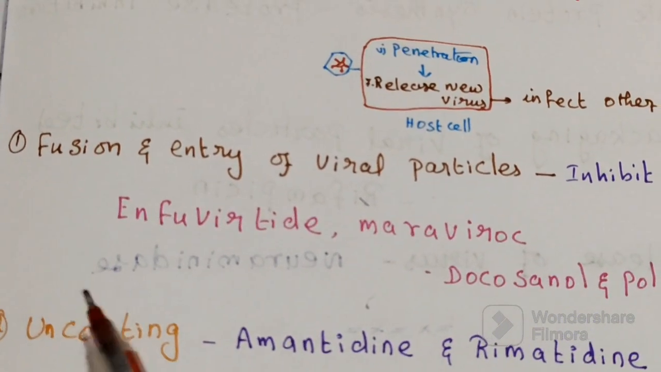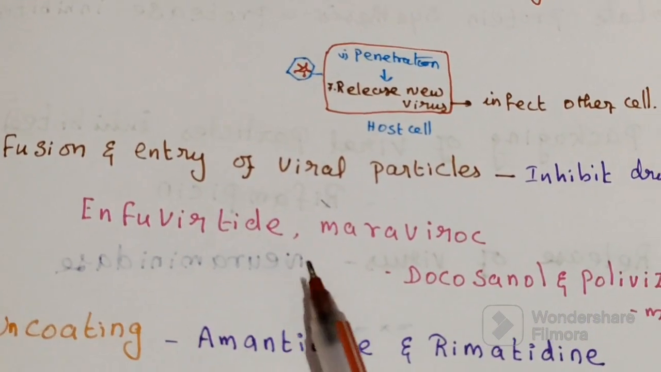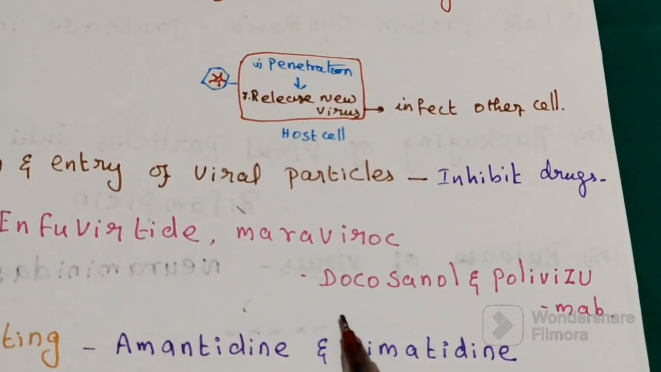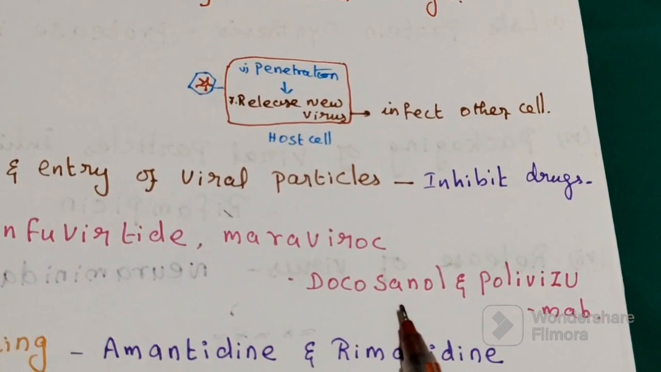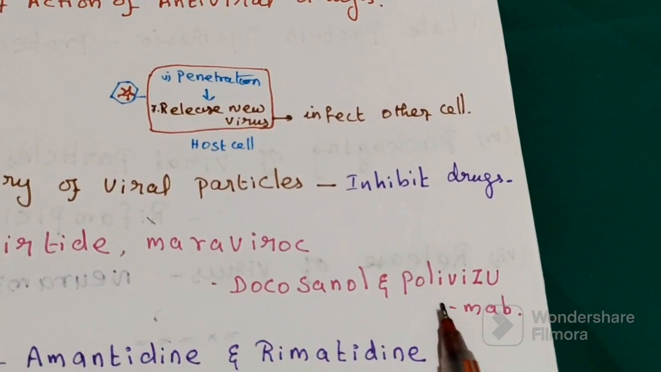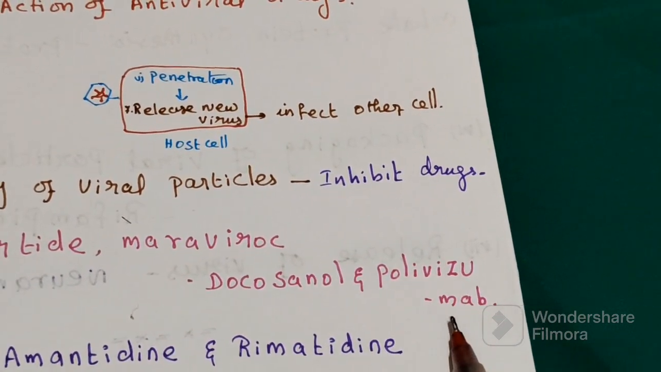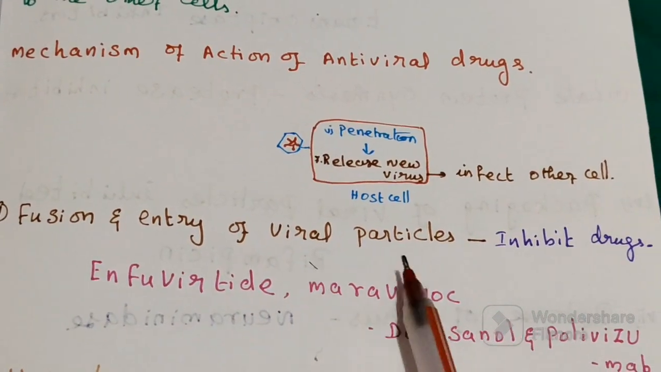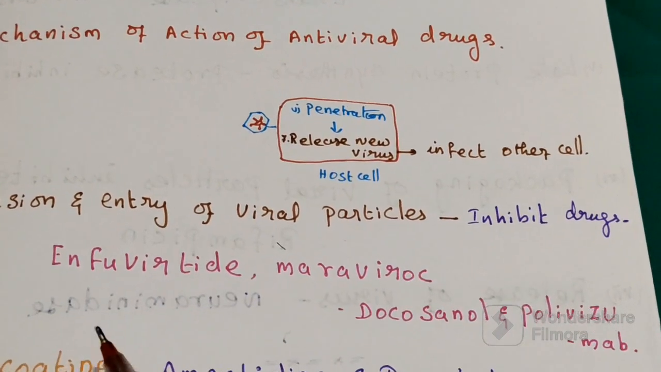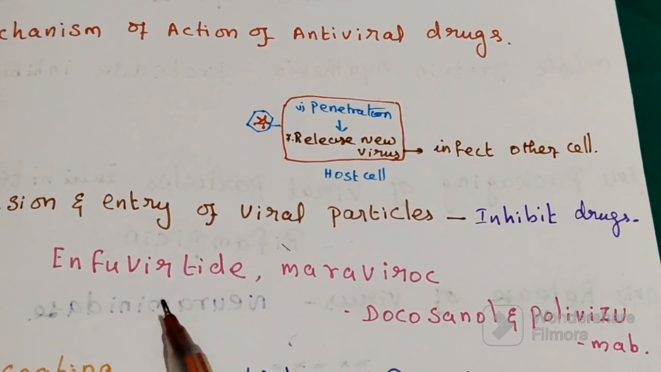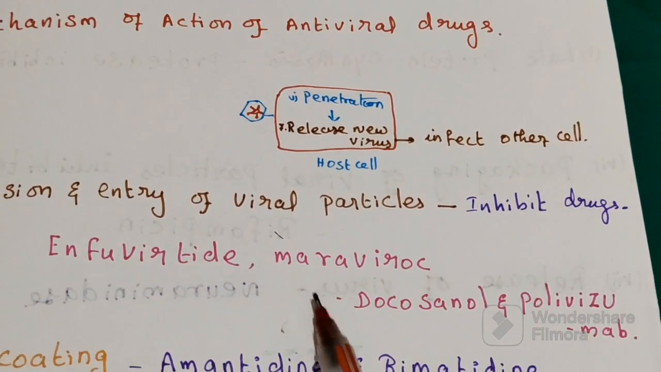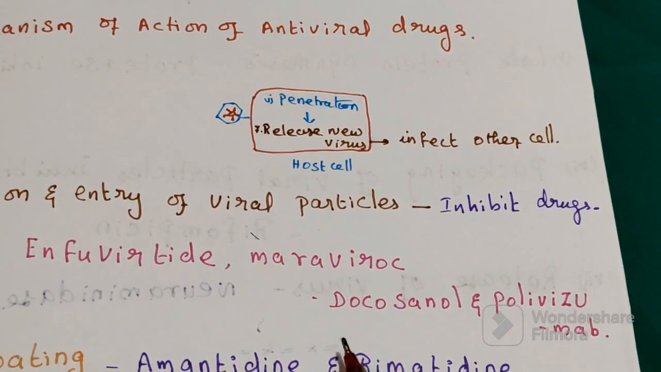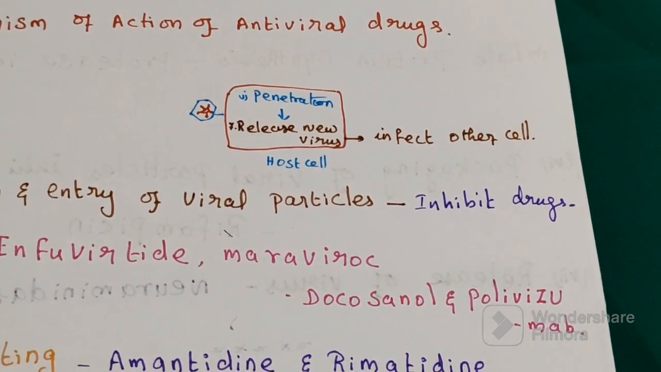Enfuvirtide, then maraviroc, and tocosanol and palivizumab. The antiviral drugs that inhibit fusion and entry of virus particles are called enfuvirtide and maraviroc. Along with these we have tocosanol and palivizumab.